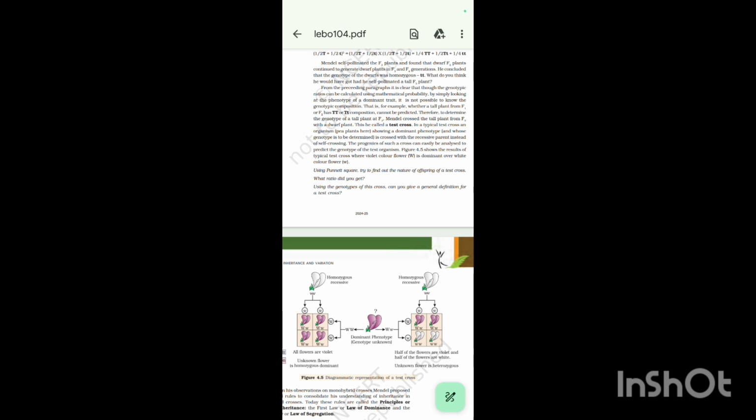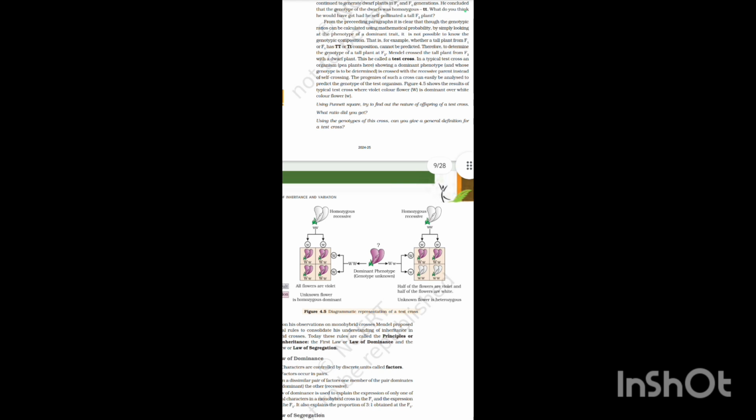Figure 4.5 shows the result of a typical test cross where violet flower color W is dominant over white flower color w. Using a Punnett square, try to find out the nature of the offspring of the test cross. What ratio did you get? Using the genotype of the cross, can you give a general definition for a test cross?